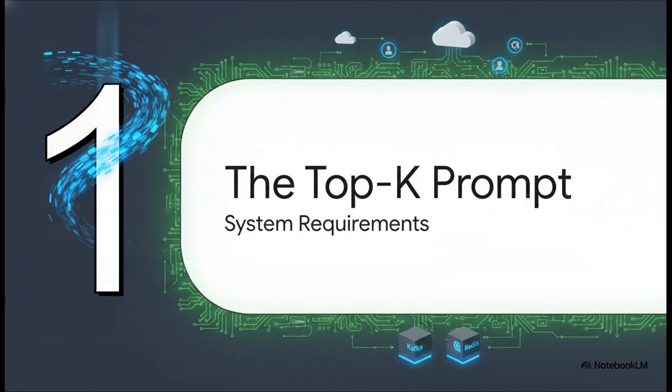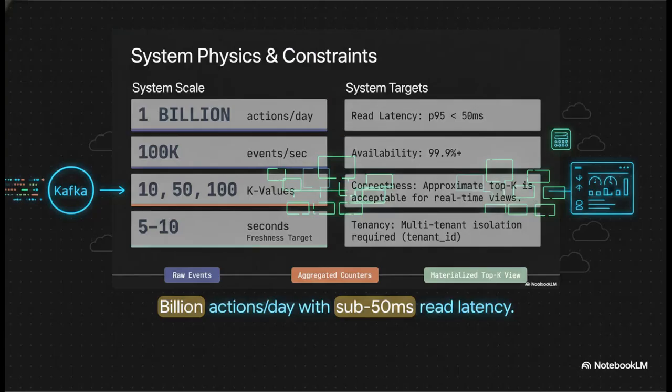Let's map out the system physics and define what billion scale actually means for our architecture. A billion actions a day sounds massive, right? It averages out to around 12,000 events per second, but we absolutely have to design for a peak of 100,000 events per second just to handle unexpected traffic spikes safely. On top of that, our non-functional requirements dictate a sub-50 millisecond read latency and 99.9% availability.